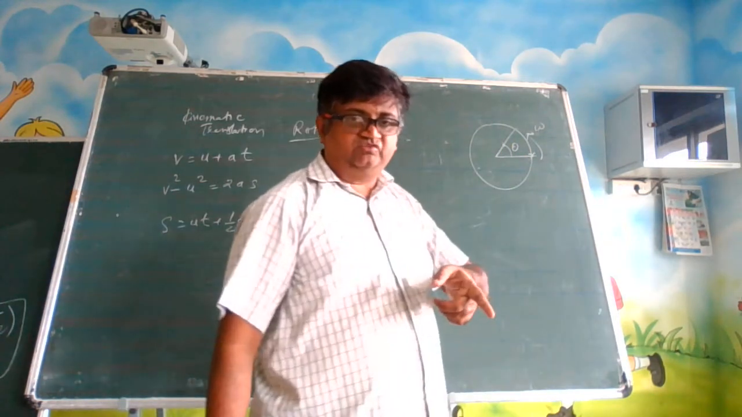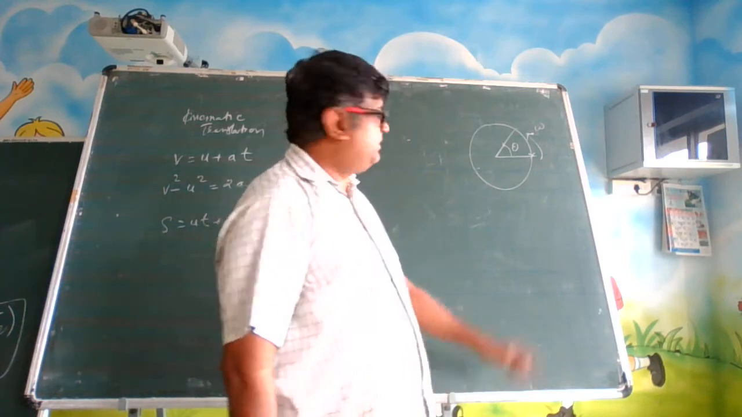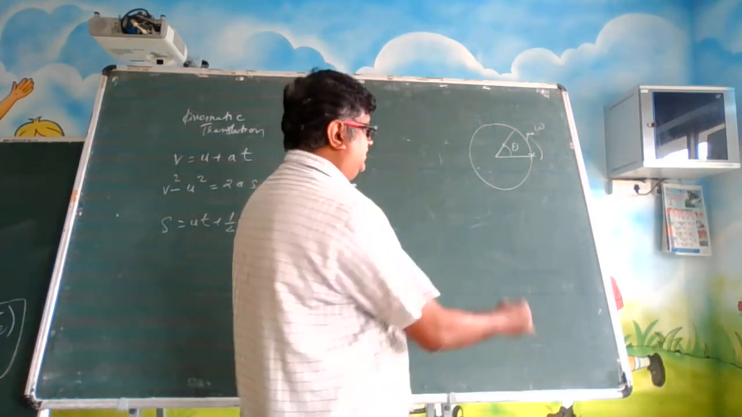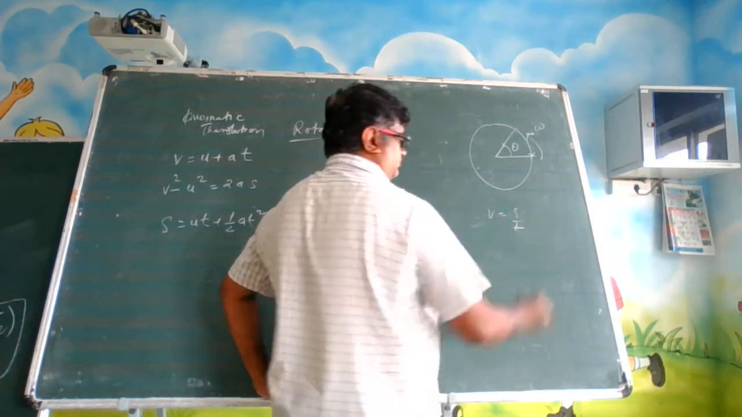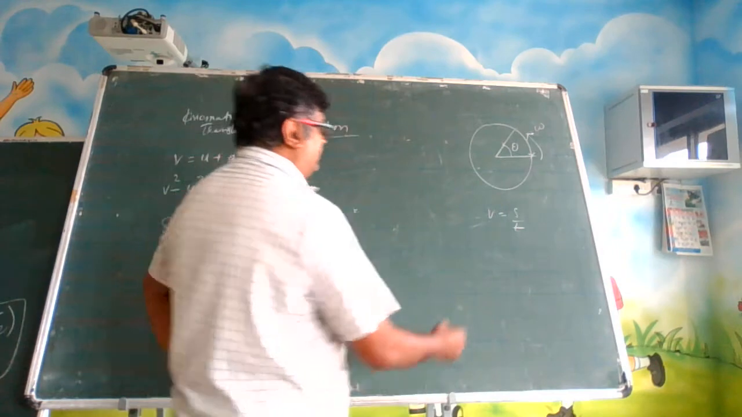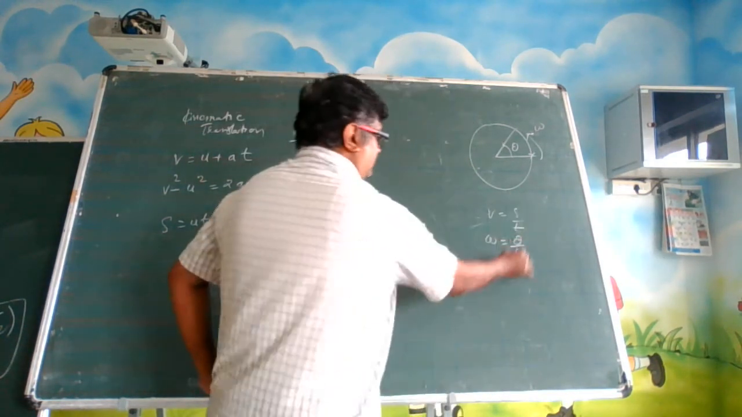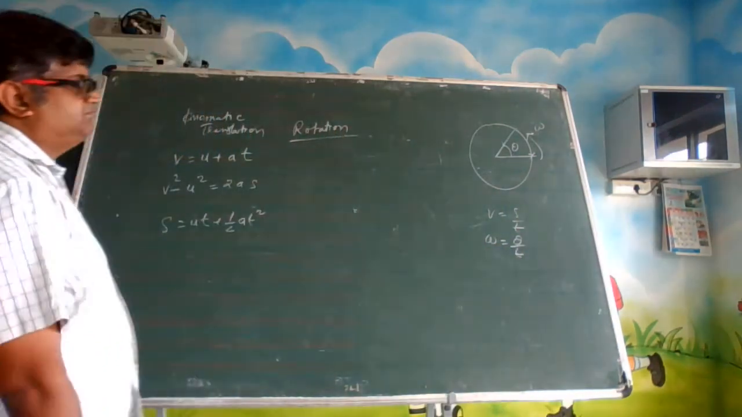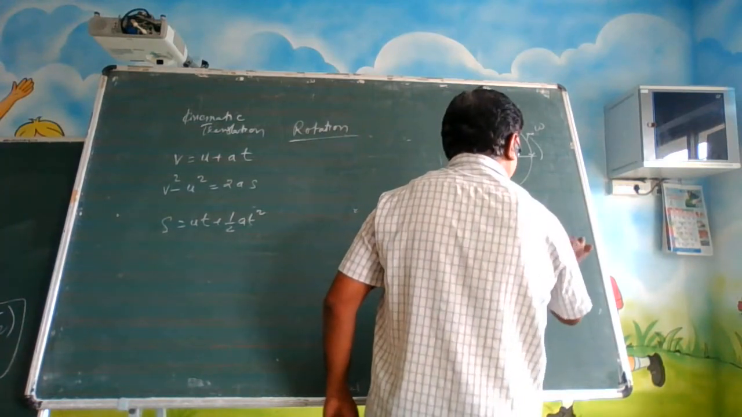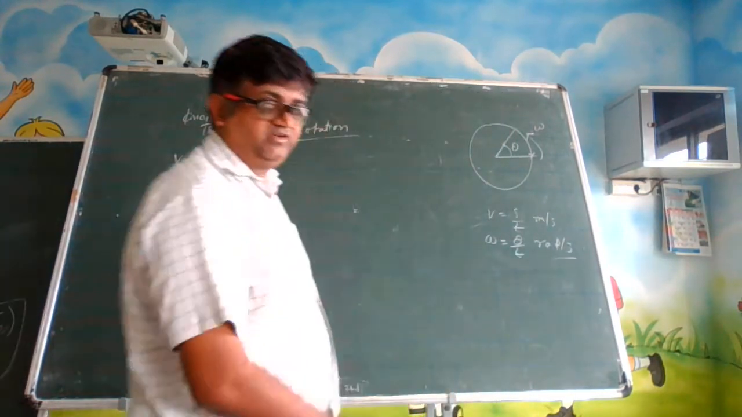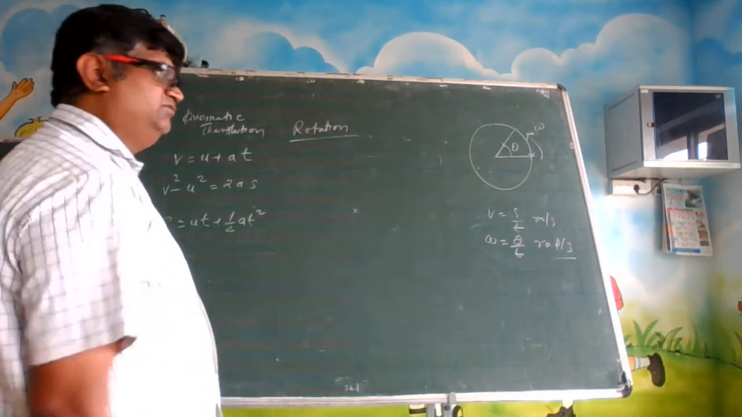When we talk about distance, we talk about linear speed. But when we talk about angle, we talk about angular speed. Like linear speed, V is equal to S by T, displacement by time. So our angular speed will be omega is equal to theta divided by T. In place of S, theta; T remains T. Here it is meter per second; here it is radians per second. It is not degrees per second. How to convert radians into degrees and degrees into radians, we have already discussed many times.